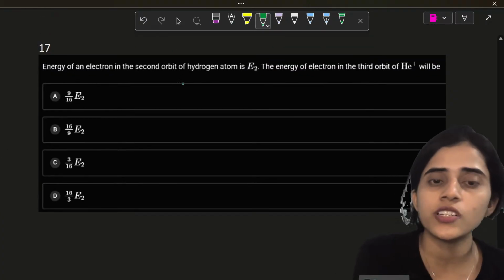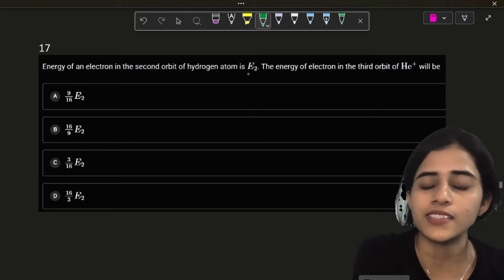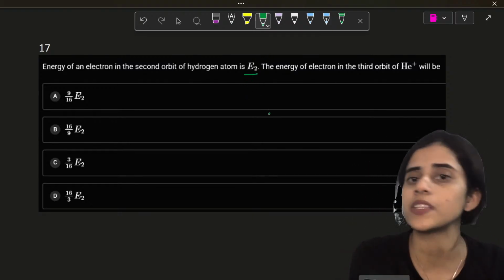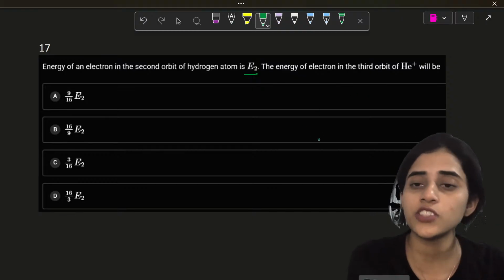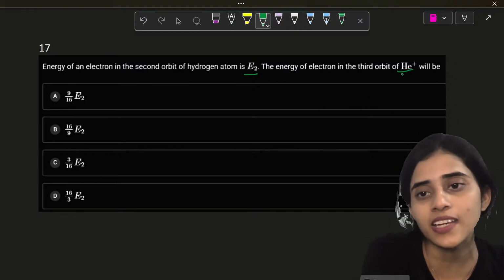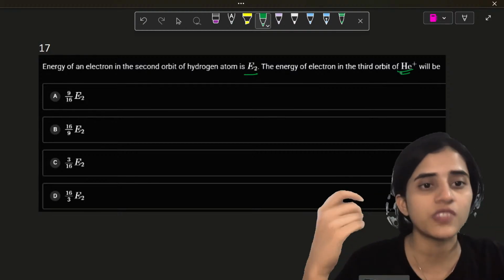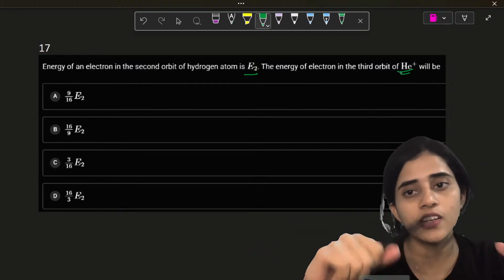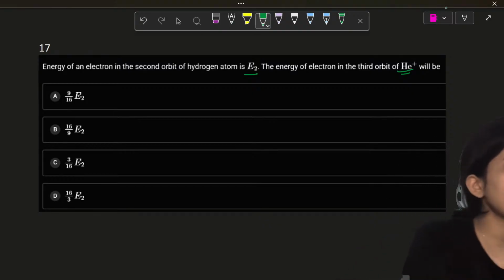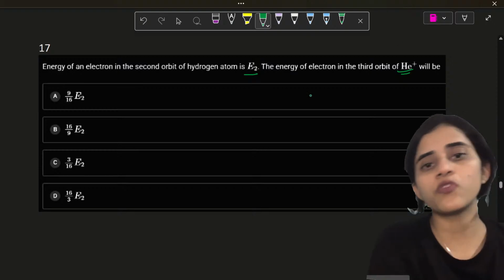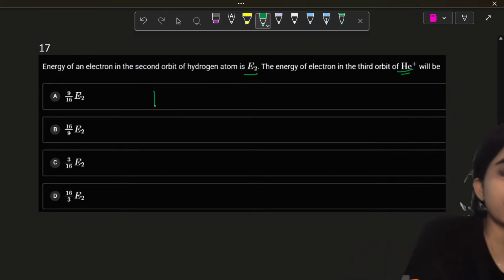Energy of an electron in the second orbit of hydrogen atom is E2. Okay. So the second orbit has an energy E2. The energy of electron in the third orbit of helium. Okay. So it's the second orbit of hydrogen and third orbit of helium. We have to find out the energy in the third orbit of helium. Let's quickly solve it. So another formula in the chapter. You can all note that onto your equation sheets.